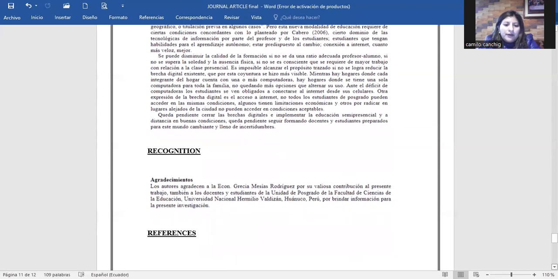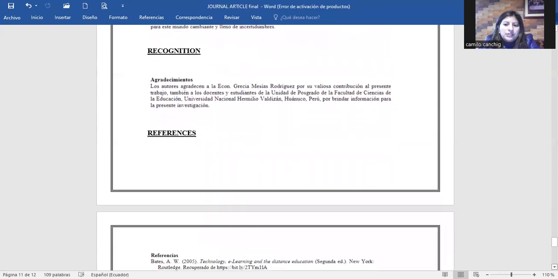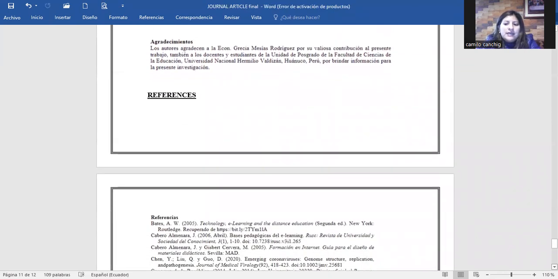Another important part we have in the journal article is the recognition. These parts indicate the dedication to whom the work is directed, and especially to all the people who allowed the realization of the article, according to the authors, be they family members, teachers, or colleagues.